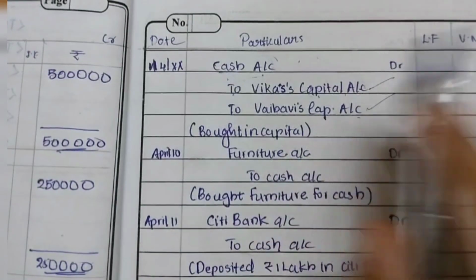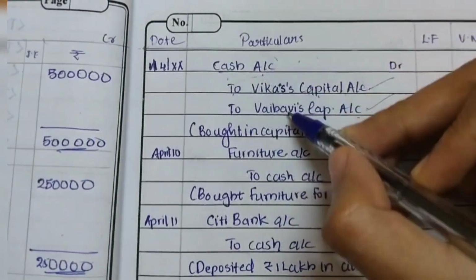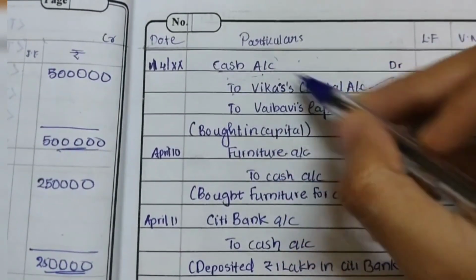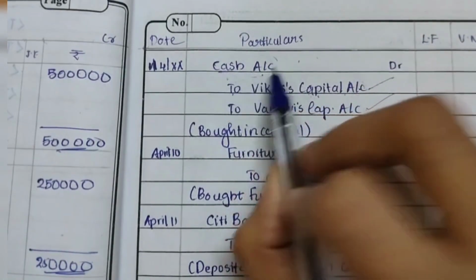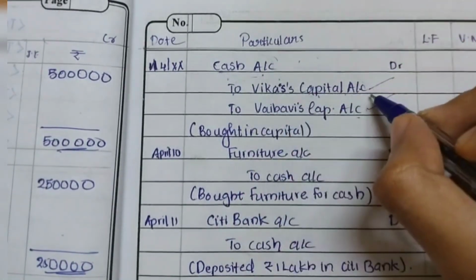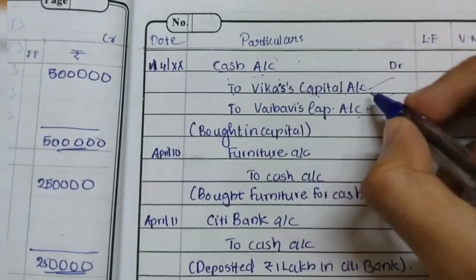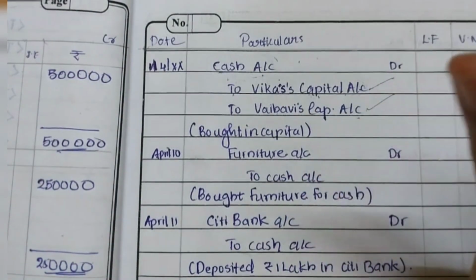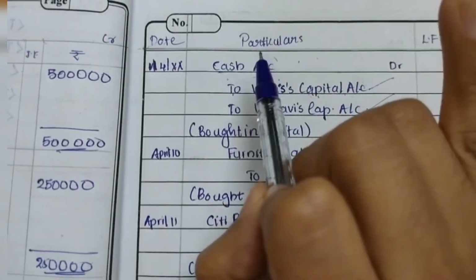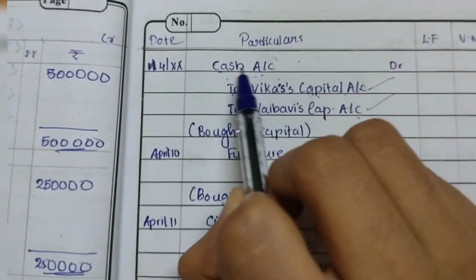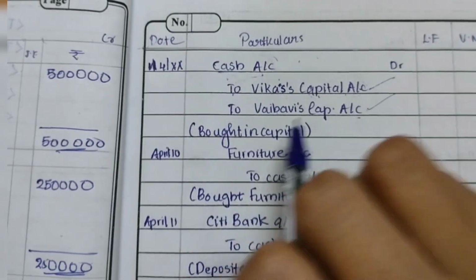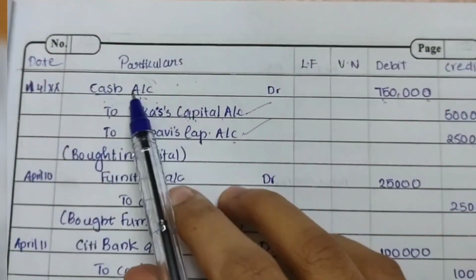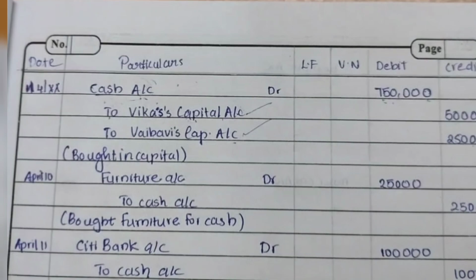So cash has been debited. As I told you, I'm going to look for the opposite terms. That means cash has been debited here, so I'm going to look to the credit terms. The credit terms are Vikas's capital account and Vaibhavi's capital account, the first transaction. Cash account is being debited here, so whatever I write, I will write on the debit side. And what amount will I write? The corresponding amount of cash account is 7,50,000.